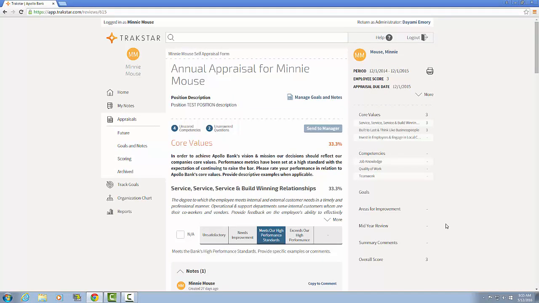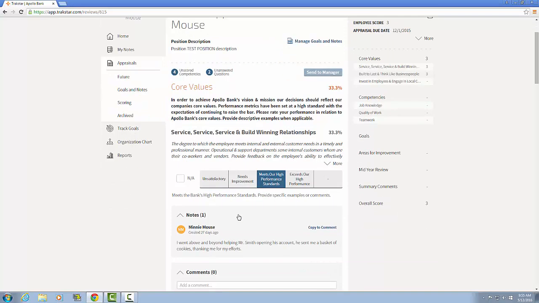This appraisal is in the scoring phase. In January of each year, the appraisal period will open and you will be able to evaluate yourself on the core values, competencies, and goals. The rating scale is a 4-tier rating scale in which you will evaluate yourself on one of the following: unsatisfactory, needs improvement, meets our high performance standards, or exceeds our high performance.